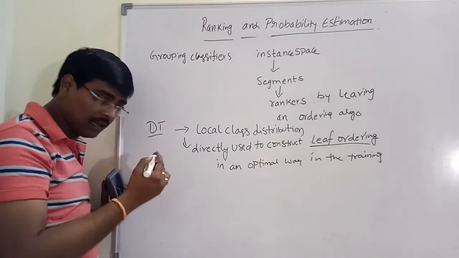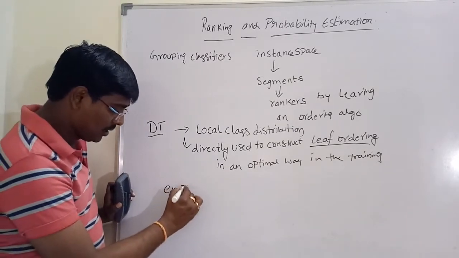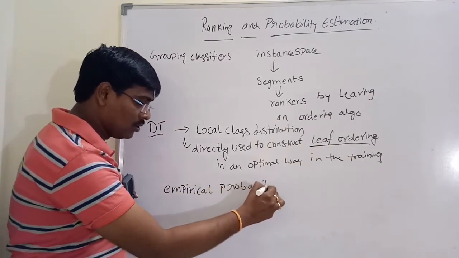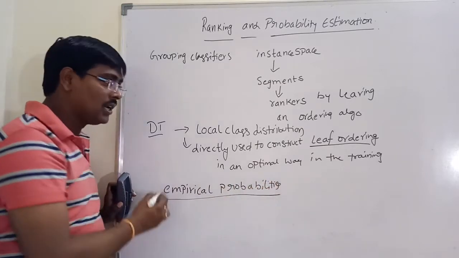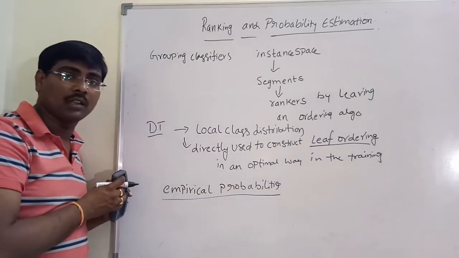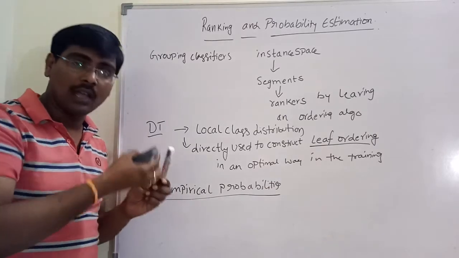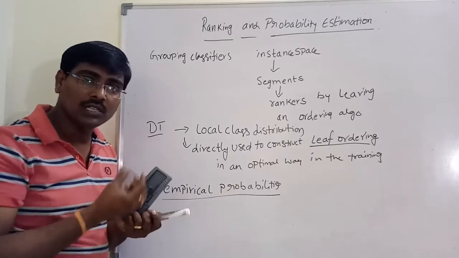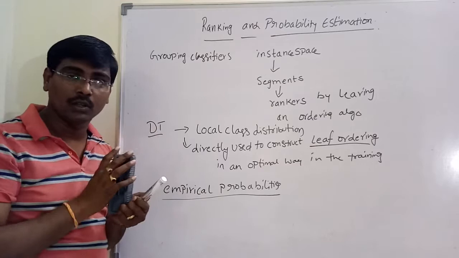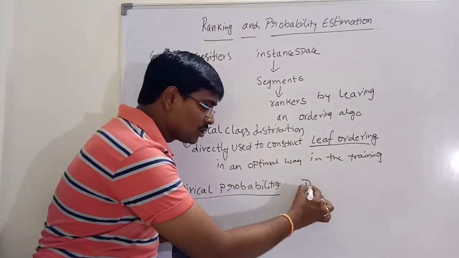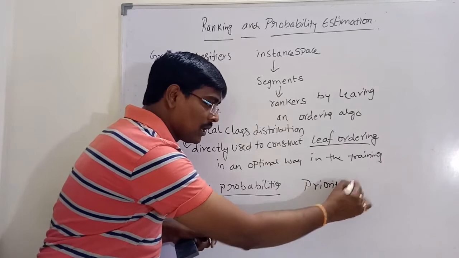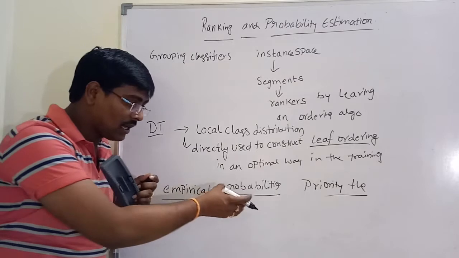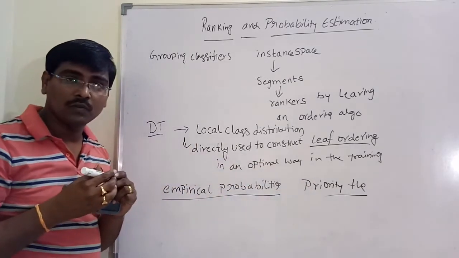One commonly used procedure is using empirical probabilities. It is easy to calculate the leaf ordering. In the ordering, if a tie occurs, that is, the number of positives and negatives are equal in a particular split, give the highest priority to positives.